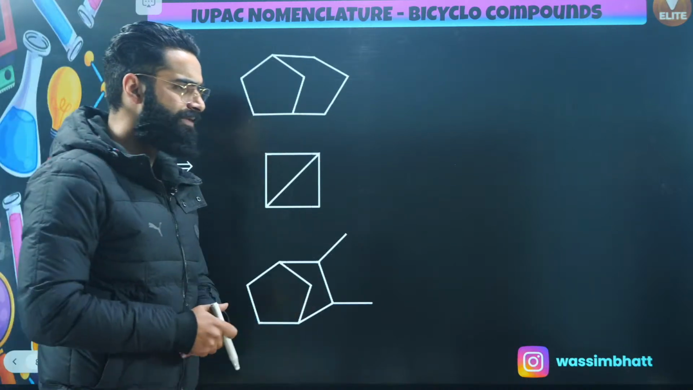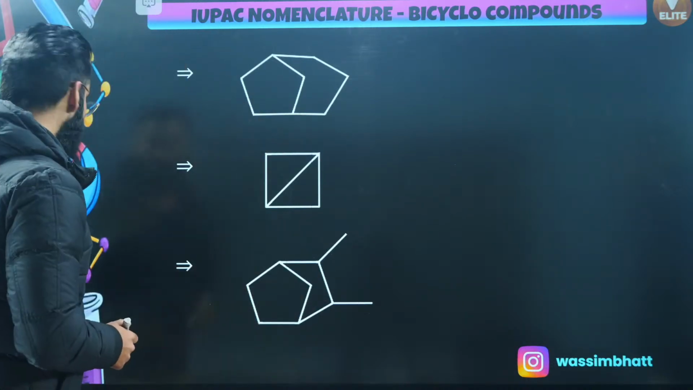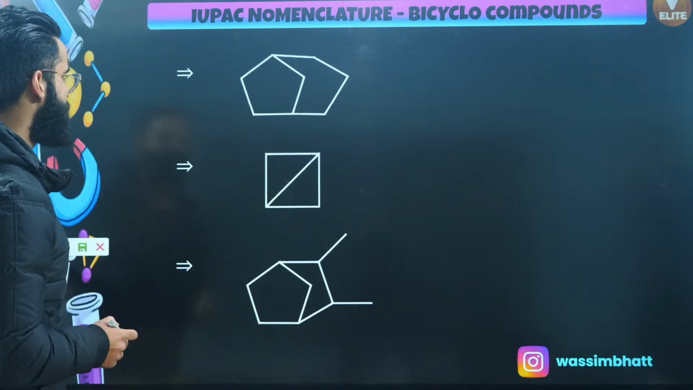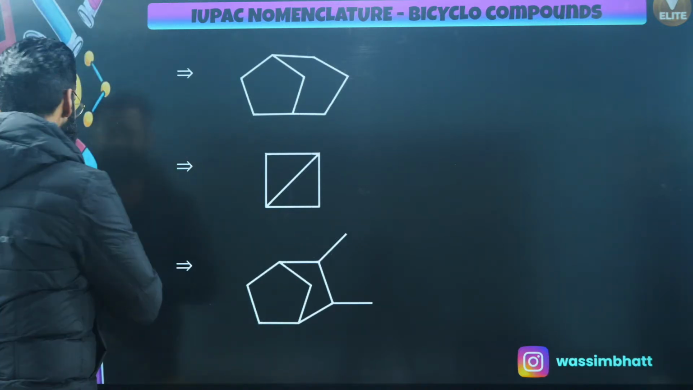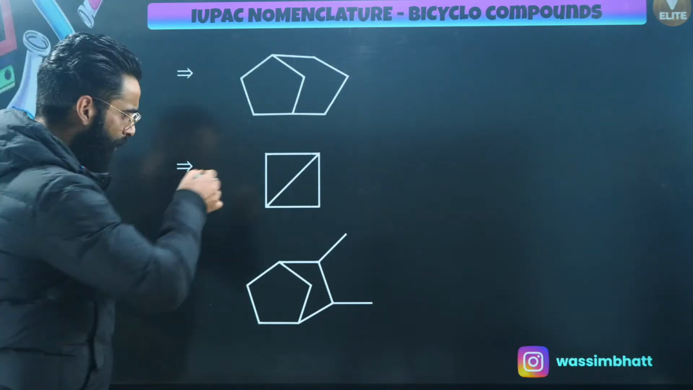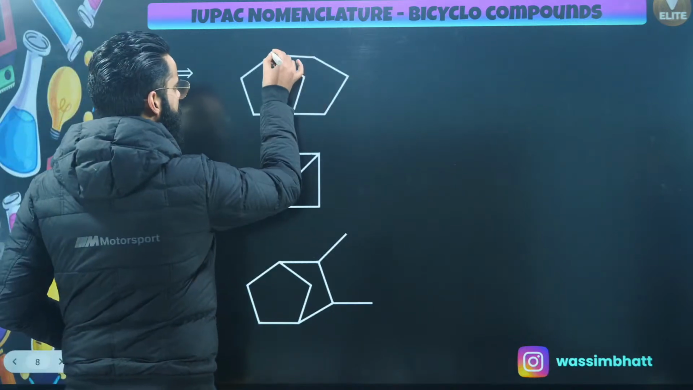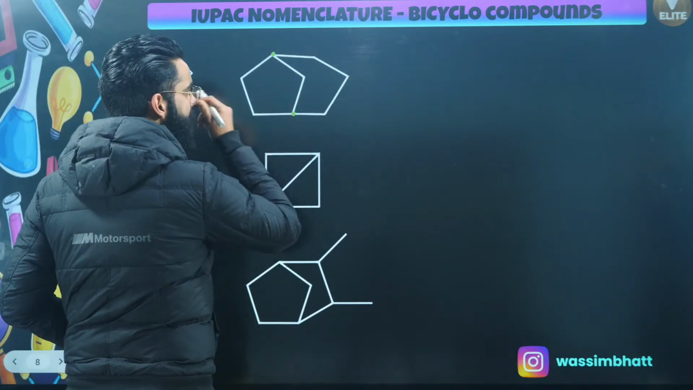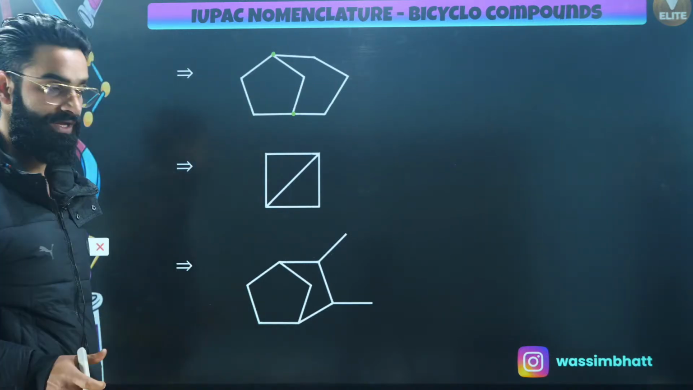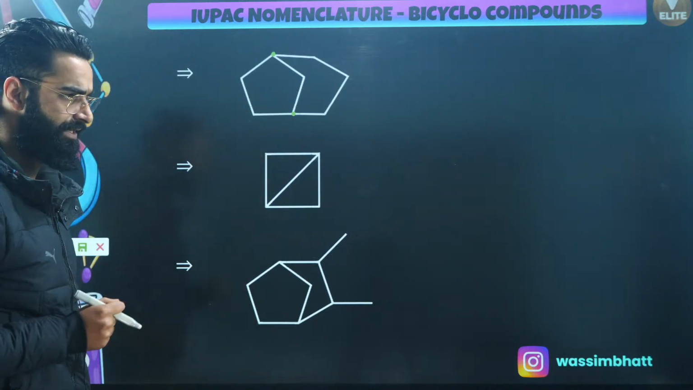These are a few more compounds. Let's try to figure out the names of these compounds, right? First thing, we need to see whether these compounds are bicyclo or not. Absolutely, all these compounds are bicyclo because you have got 2 bridged carbons, right? You have got 2 carbon atoms which are common to both the rings. Both the rings are fused together basically, right?